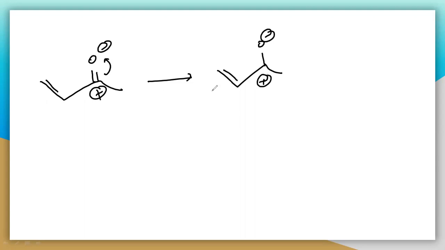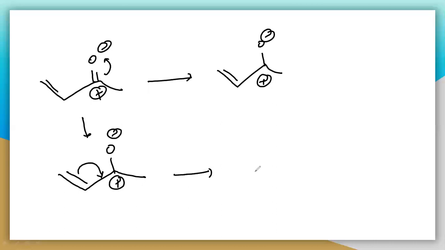This is the first case. And if you take the second case, O minus, positive charge, if this double bond will move towards this, you will get a double bond like this, O minus, and you will get the positive charge.